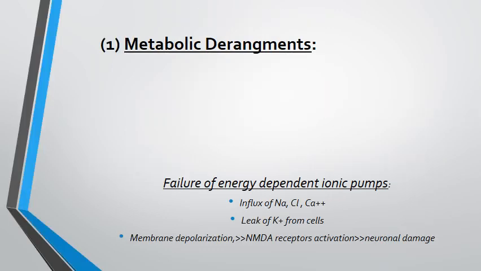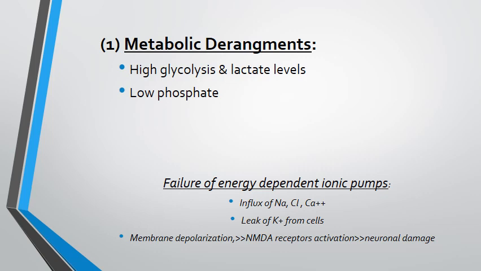Now, this failure of energy-dependent ionic pumps leads to influx of sodium, chloride and calcium, and there would be leak of potassium from the cells. There would be membrane depolarization. The NMDA receptor activation would increase, and this would lead to increased neuronal damage. The metabolic arrangements that shortly follow include high glycolysis and increased lactate levels, low phosphate and metabolic acidosis, hypoglycemia.